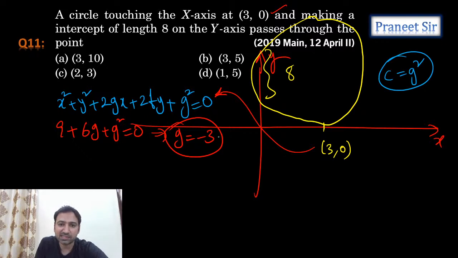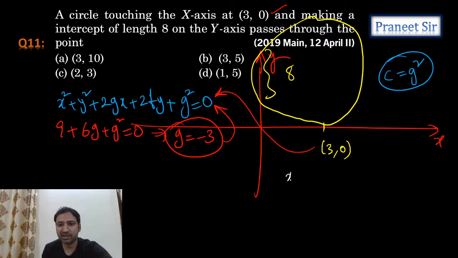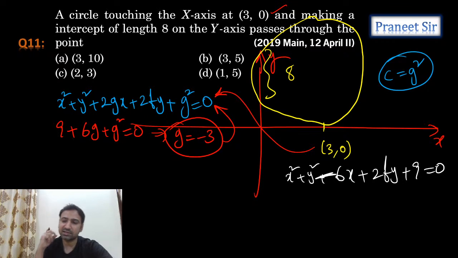Once we get the g value, you can substitute it here. If you substitute the g value here, we get x square plus y square minus 6x plus 2fy plus 9 is equal to 0. This is the circle we are getting.